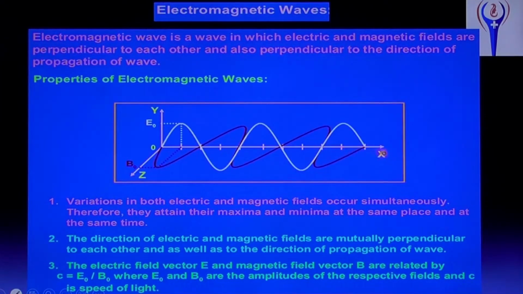Wave will propagate in the x-axis, and magnetic field and electric field in the z and y-axis. Then electric field vector E and magnetic field vector B are related by C equal to E0 by B0. Here what is C? C is the speed of light, and E0, B0 are the maximum or amplitude, or peak value, of the electric and magnetic fields. So, C equal to E0 by B0 is the important formula. C equal to E0 by B0 is a very, very important formula to determine the velocity of the electromagnetic waves.